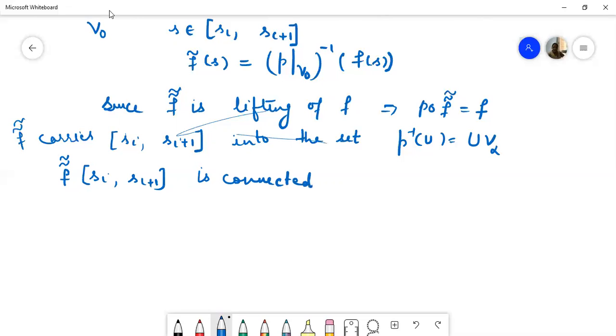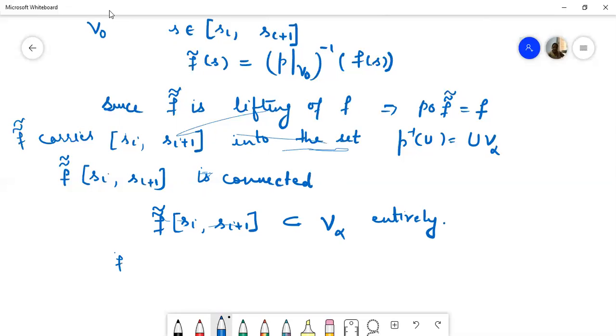And we are saying that F double curl of Si to Si plus 1 is contained in the union of V alpha, and the V alphas are all disjoint and open. So it means F double curl of Si to Si plus 1 is contained entirely in some set V alpha. This whole set is entirely contained in one of the sets V alpha. So let us say that is V alpha.